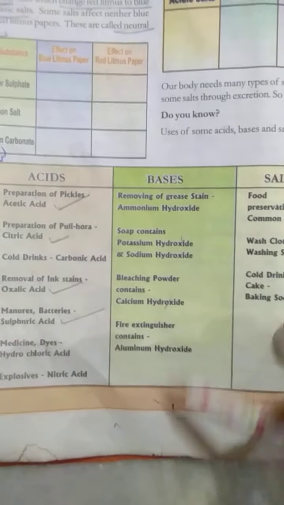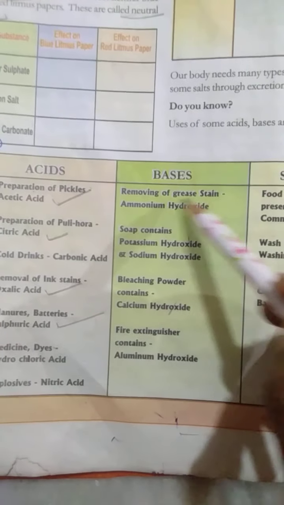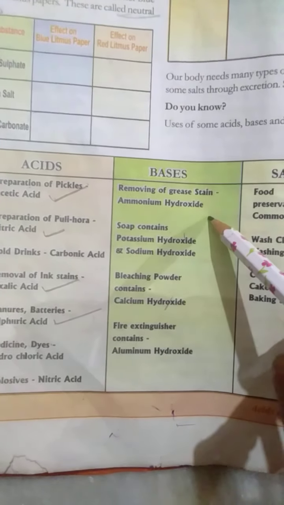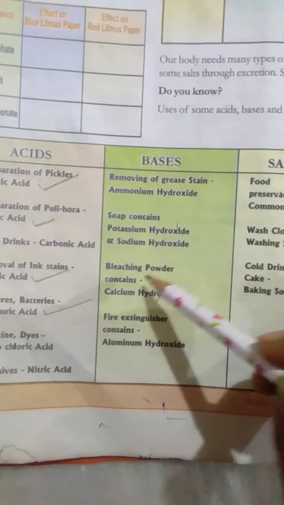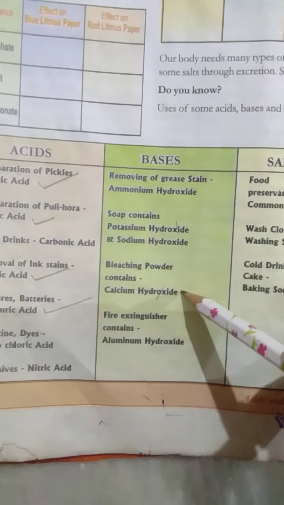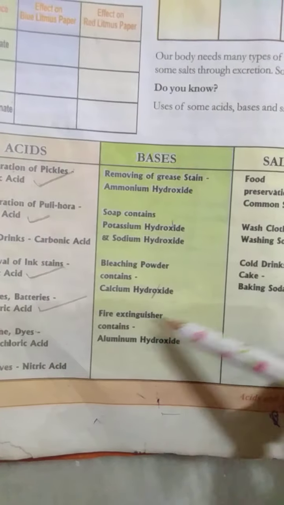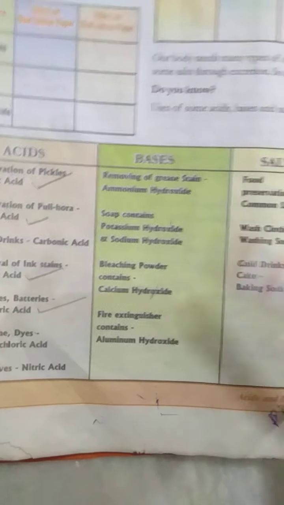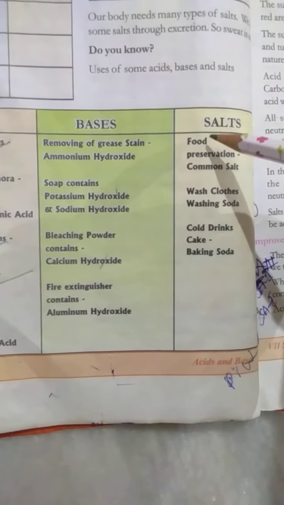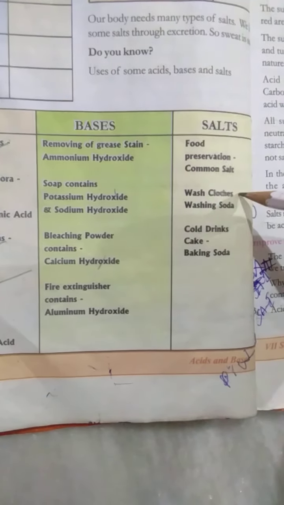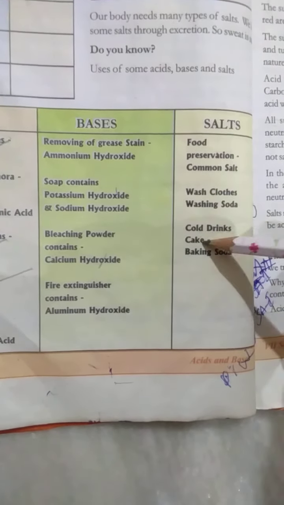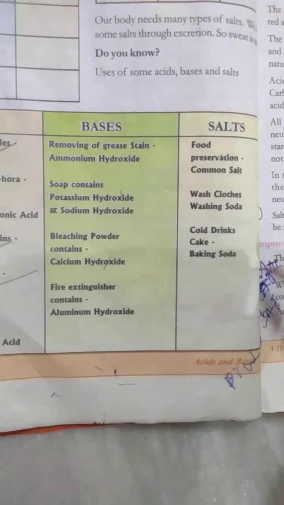Okay, and here some of the bases are also given. Removing grease stains, that is ammonium hydroxide. Soap contains potassium hydroxide and sodium hydroxide. Bleaching powder contains calcium hydroxide. Fire extinguishers contain aluminum hydroxide. And here some of the salts are given. Food preservation is nothing but common salt. Washing clothes, washing soda. Cool drinks and cake are made from baking soda.